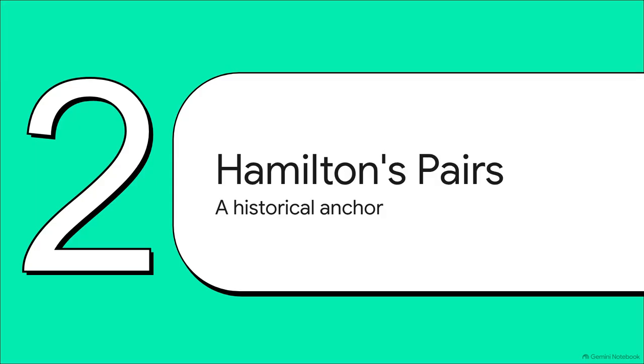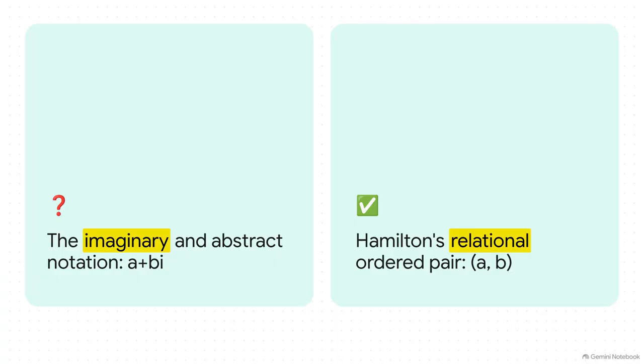Moving right along to section 2, Hamilton's ordered pairs. Let's take a look at how mathematical history actually solved a remarkably similar problem almost 2 centuries ago. Okay, so before 1837, the square root of -1 was seen as this mysterious, almost fictitious thing. I mean, it was literally called imaginary. But Sir Rowan Hamilton took this super confusing abstract notation and made it totally intelligible by representing it relationally as